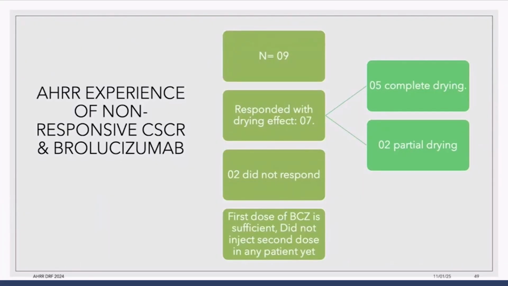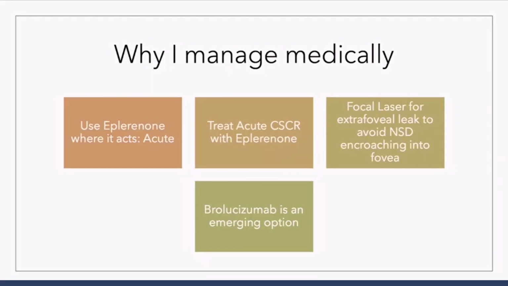We have had 9 such patients in which there is a drying effect in 7 of them, complete drying in 5 such patients. 2 patients have shown partial drying and 2 patients did not respond. And we did not have to repeat brolucizumab in any of these patients. So why we manage medically is because we have enough evidence to show that Eplerenone acts in preventing conversion of acute to chronic, and whenever we are dealing with chronic CSCR which is not responding, we go with brolucizumab.